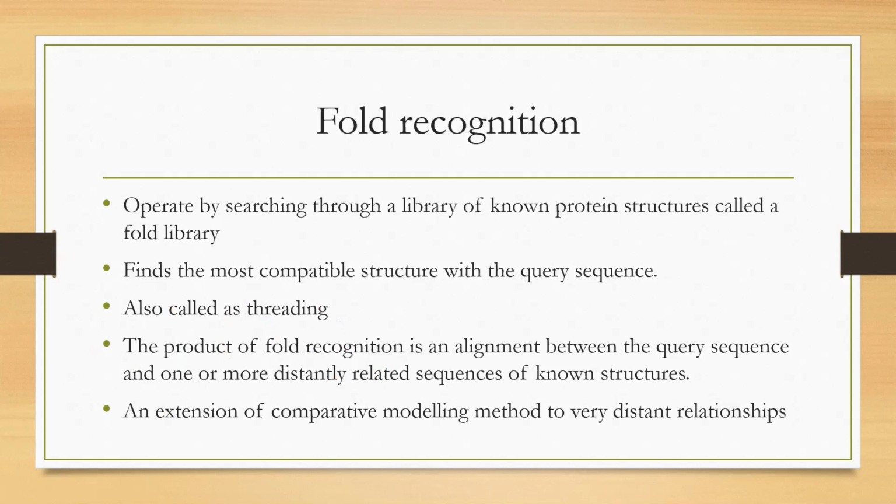Once it identifies the compatible known structures from the fold library, it gives the alignment of your query sequence and the sequence of these one or more distantly related sequences. That is why this fold recognition method is considered to be an extension of comparative modeling method to the distantly related protein sequences or protein structures.